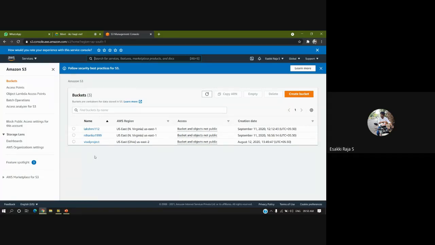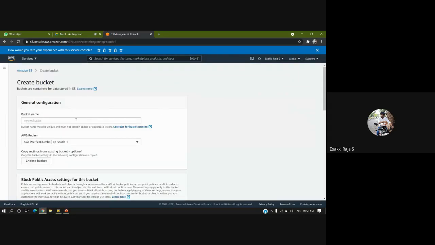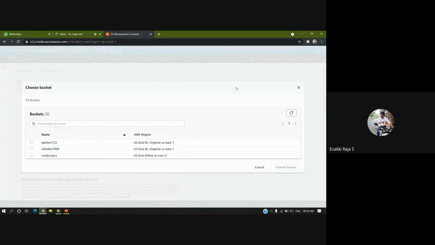To create a bucket, at the top there is an option called Create bucket. Let me click on Create bucket, and here I can enter the required name for my bucket. For example, I'll give a name as Nagarjuna.